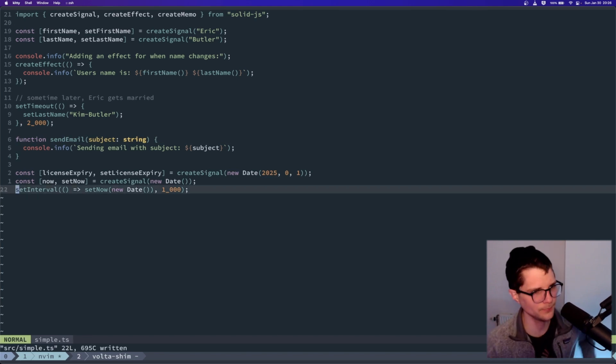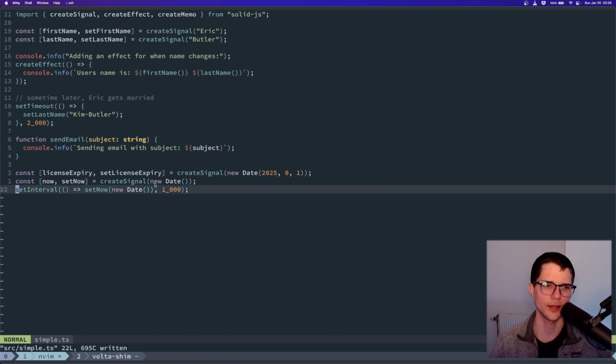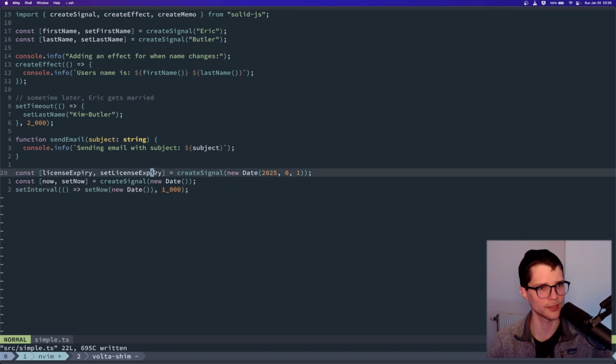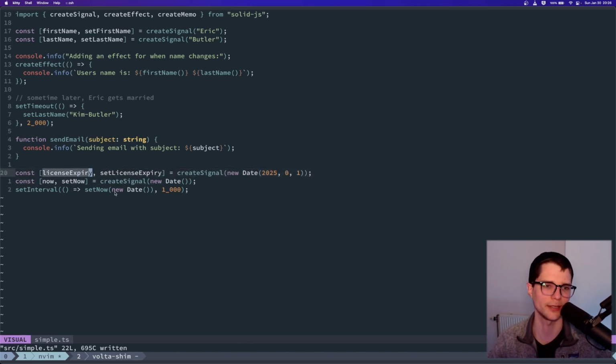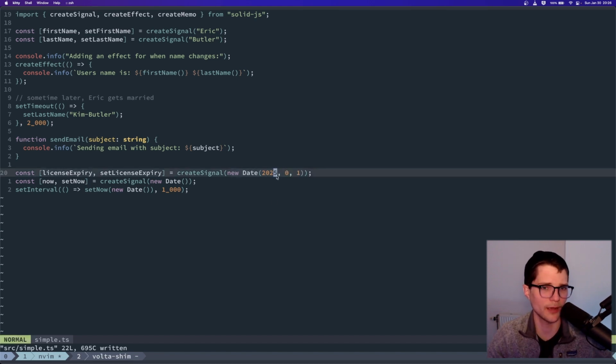So I have this system, right? I actually do this for a day job, right? Where we have this idea of a user being compliant, right? And so maybe the way in which they are compliant is they have a license, and that license expires on some date. So here you can see I have a piece of state, I have a signal, and I'm saying that is my license expiry date, right? So you can see here my license expiry is sometime in 2025. So I'm recording this in 2022, which means that I'm currently compliant. My license hasn't expired yet.